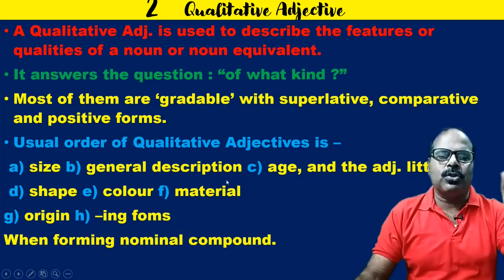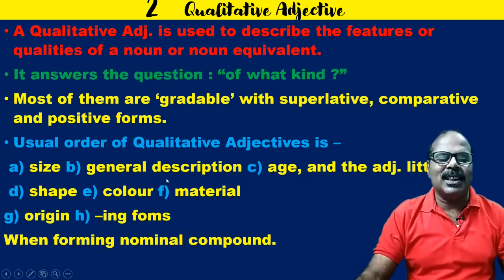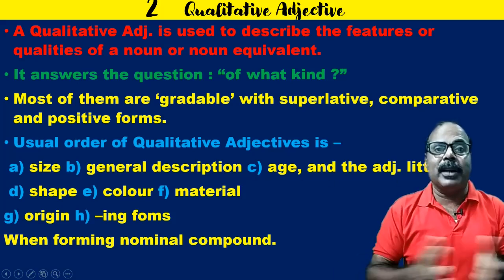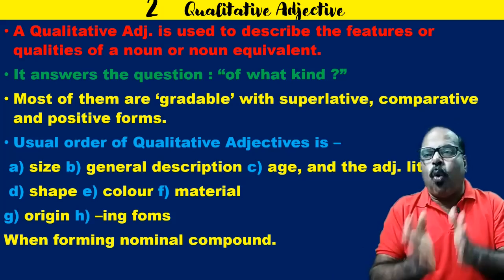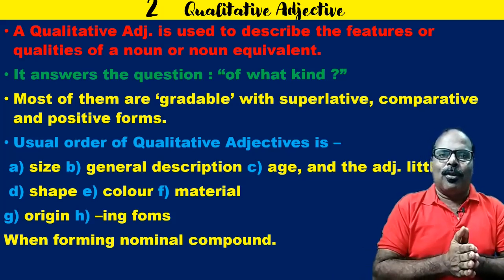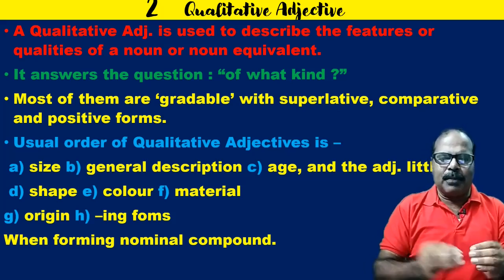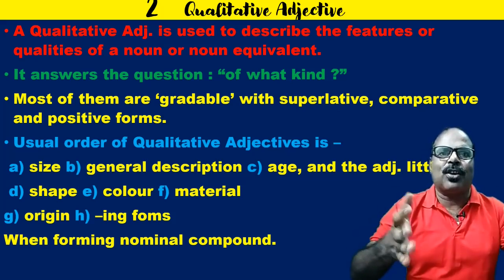Now, what is the usual order? At first, we should write size, general description, age, and the adjective little. Sometimes little, old, young, these three adjectives do not indicate the size or the age.